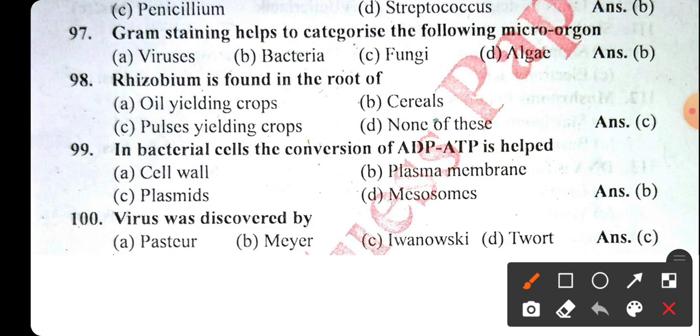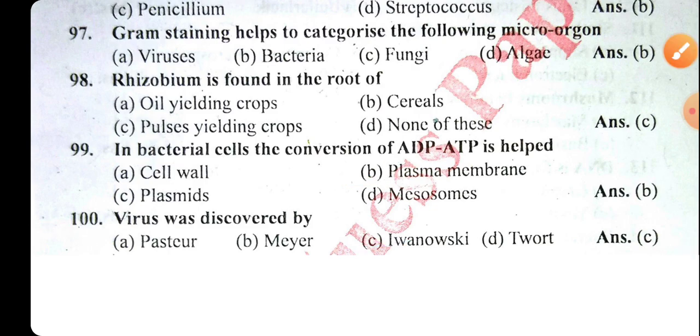In bacterial cells the conversion of ADP, adenosine diphosphate, to ATP, adenosine triphosphate, is helped by the plasma membrane. Okay, virus was discovered by, this is the third time we are discussing this point, Ivanovsky. And here our topics got completed.